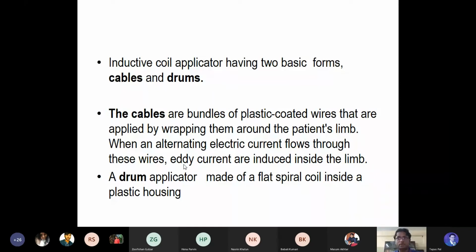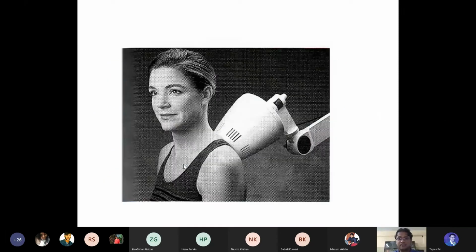So I'll show you how the drum applicator is used, and that's the most common usage nowadays, so the older cable method is not that much applicable. This drum method of application is much more reliable and the most practical for treatment purposes. So this is the drum method of inductive coil techniques.